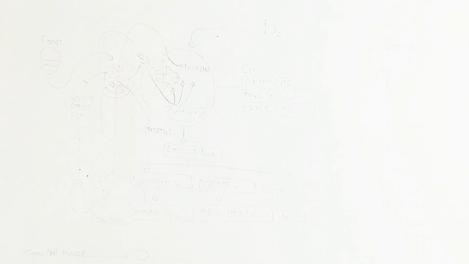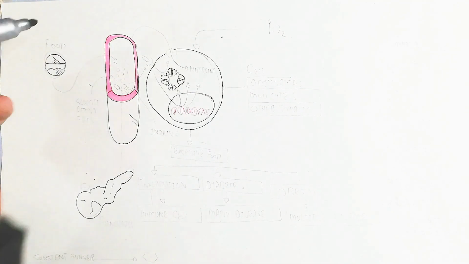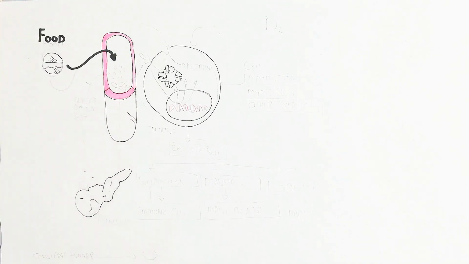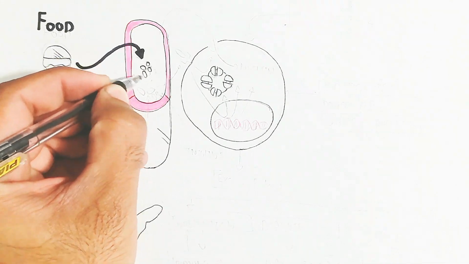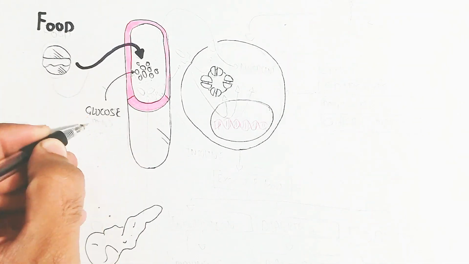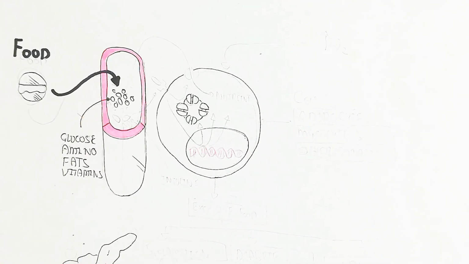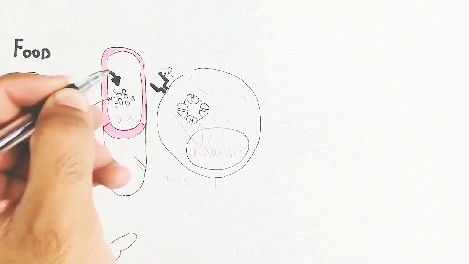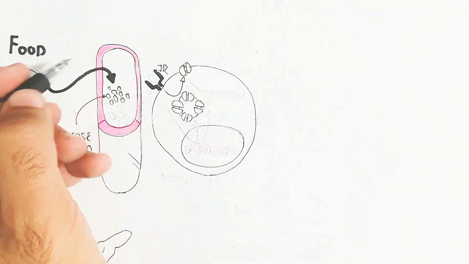So in the animation you can understand better than this talking. Let's begin to understand. After eating, food goes into the blood circulatory system in the form of amino acids, glucose and fat, as well as vitamins and other conjugated molecules. So this is the blood circulatory system, the pancreas is at the bottom and the peripheral cell is on the right side, containing insulin receptors that require insulin.